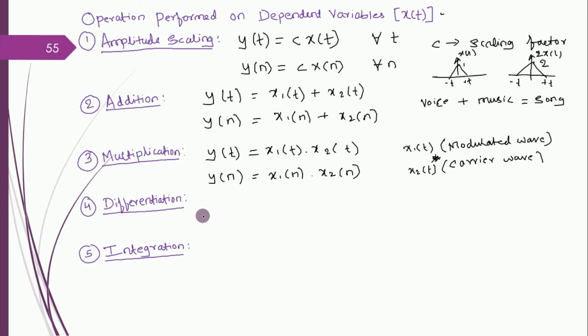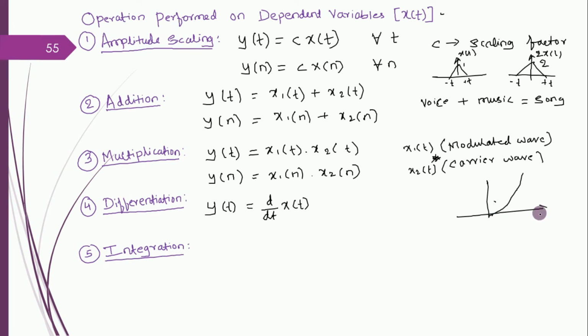Next comes differentiation. So differentiation goes like this. Y of t is equal to d by dt of x of t. This is the differentiation. What is the physical meaning of differentiation? For the change happened in time, what is the change happening in amplitude? For example, think that I have some exponential or linearly exponential signal like this.